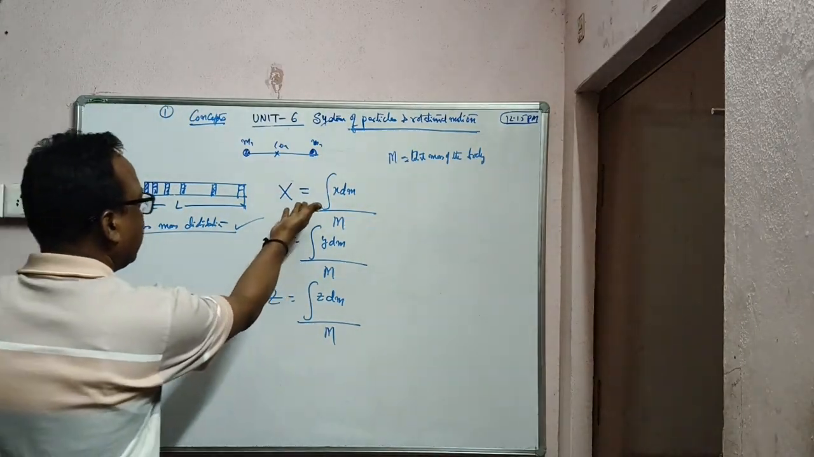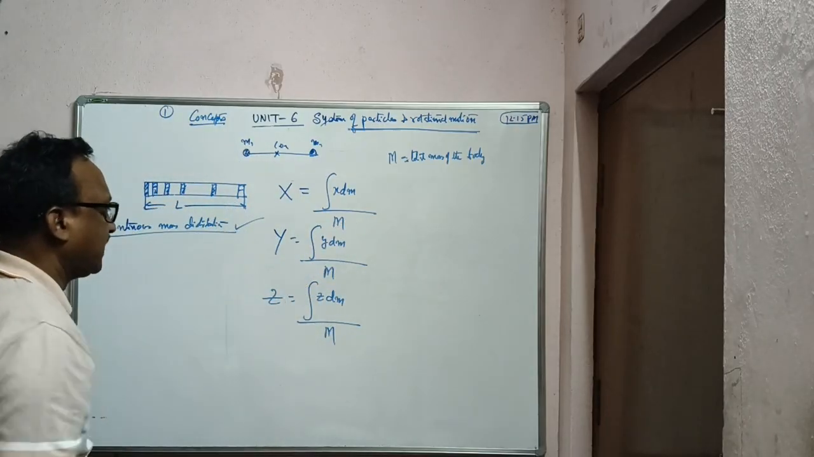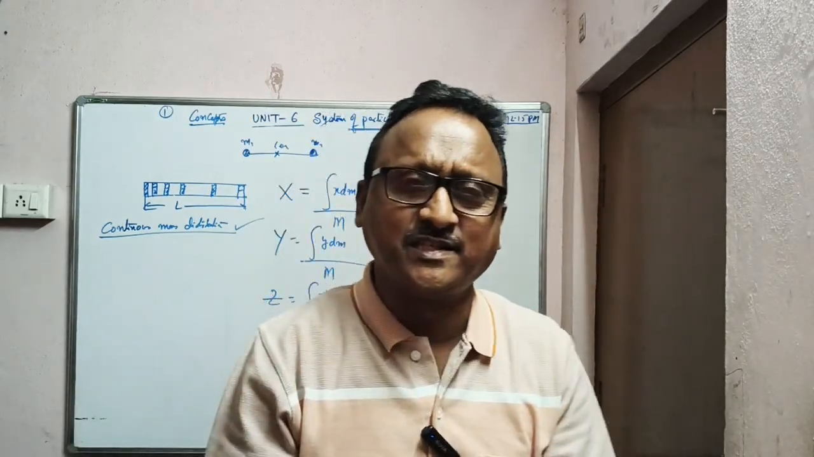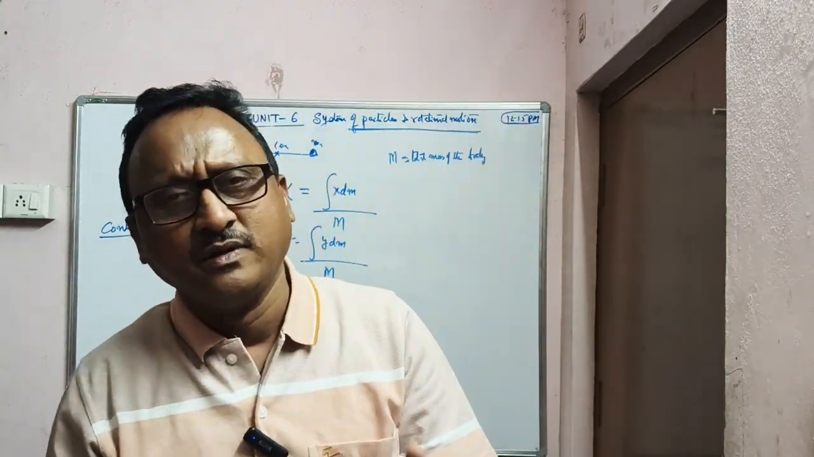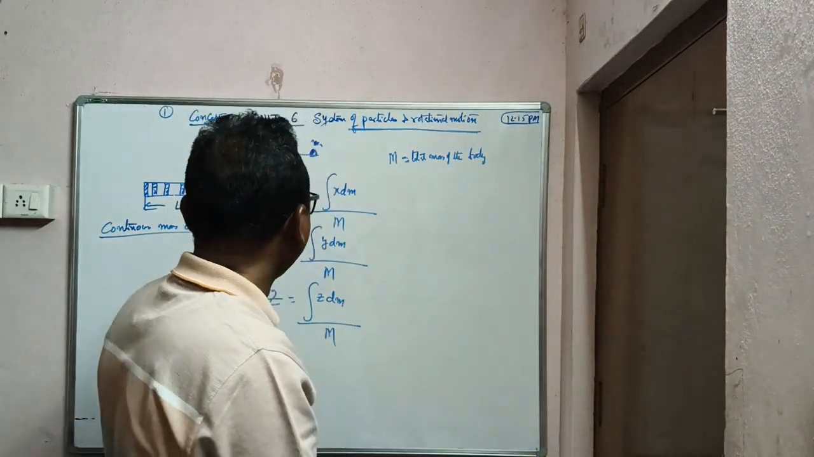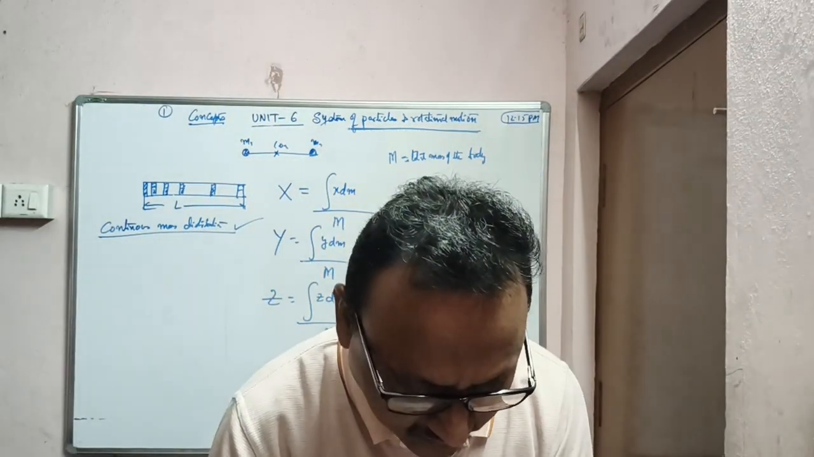That is why the formula is given: integral x dm by capital M, total mass, integral y dm by capital M, integral z dm by capital M. Point masses we can apply m1 x1 plus m2 x2 by m1 plus m2, m3 and so on. For continuous mass distribution you cannot apply that formula, you have to go by the integration method. Okay? So up to here, I'll end the video here.